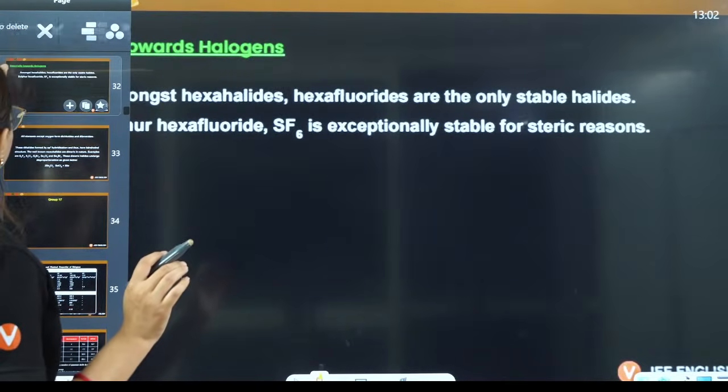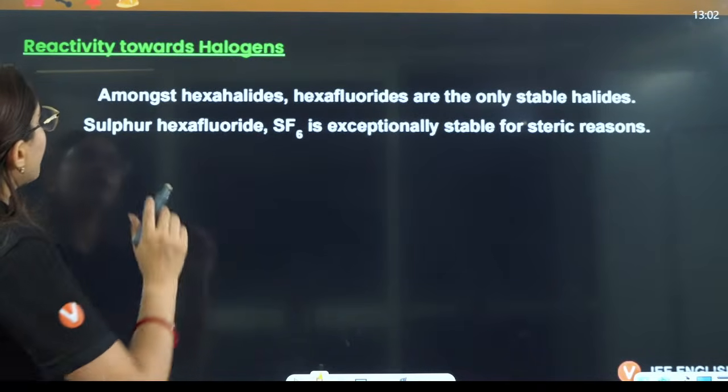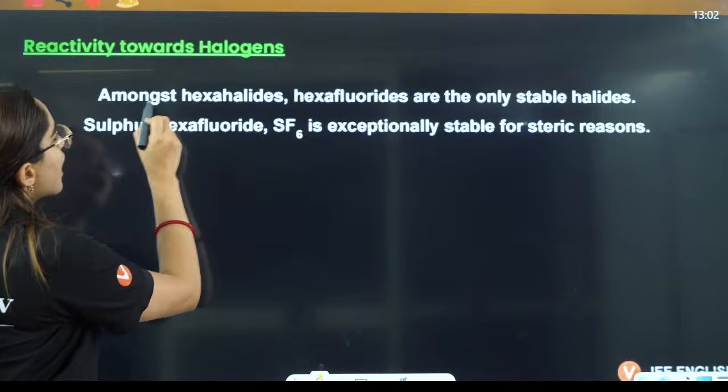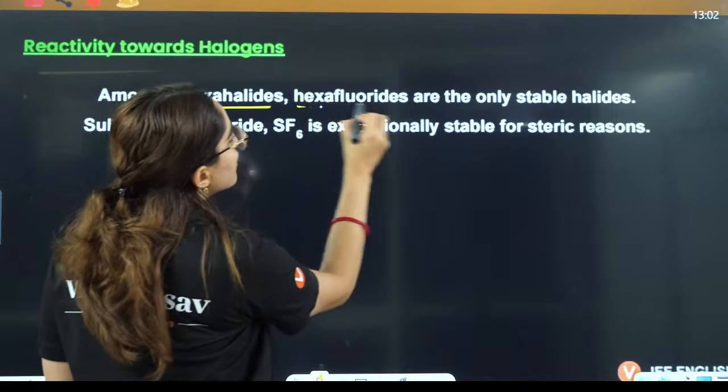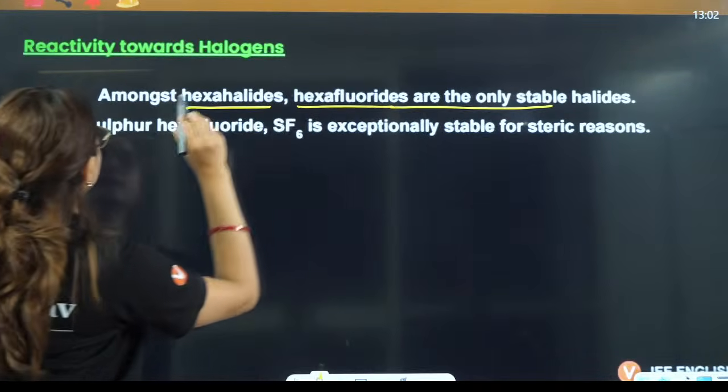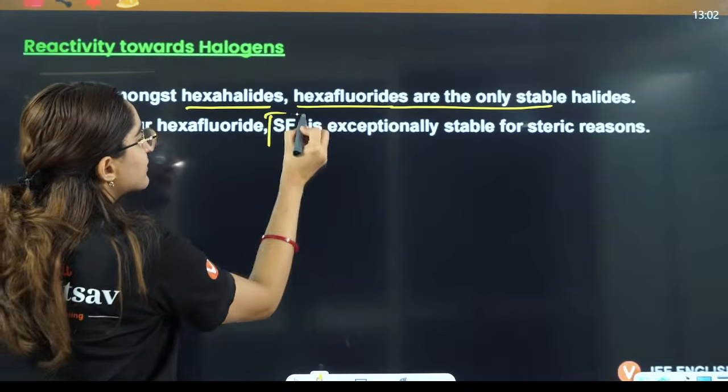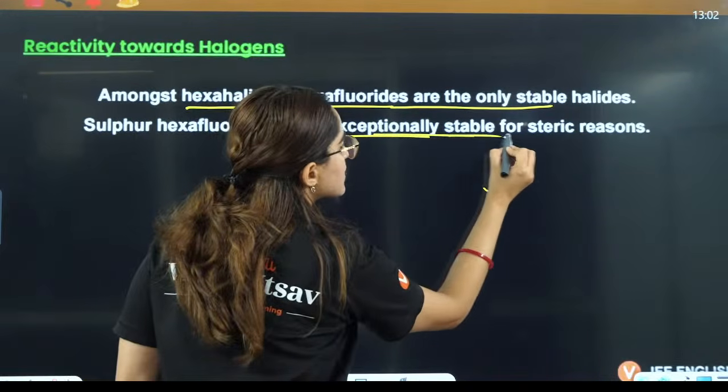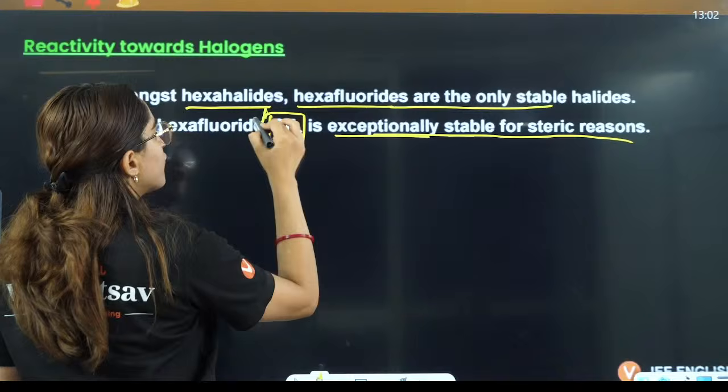Then you have reactivity towards halogens. Amongst hexahalides, hexafluorides are the only stable halides. Sulfur hexafluoride is exceptionally stable for steric reasons. Why?